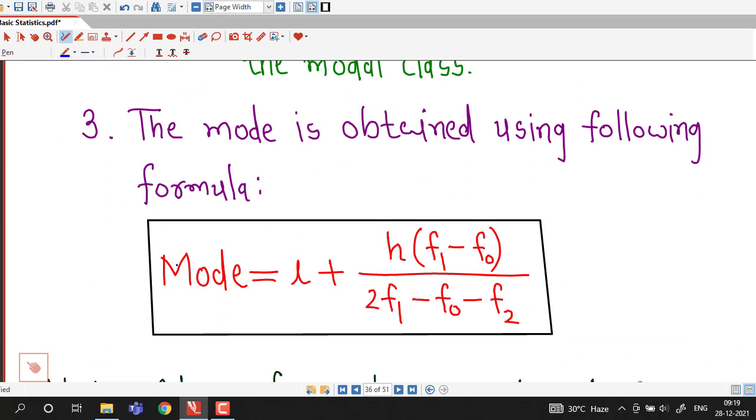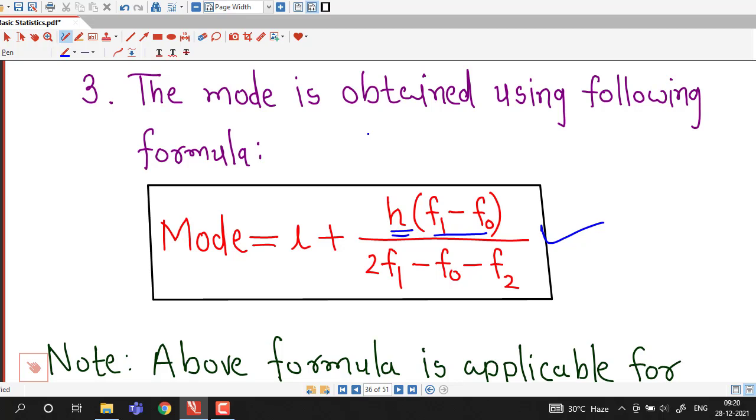Then we have to remember this formula. Mode is given by l plus h times f1 minus f0, in the denominator we have 2f1 minus f0 minus f2. So we have to remember this formula for continuous frequency distribution.